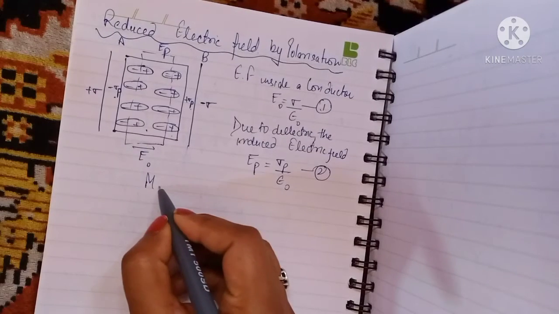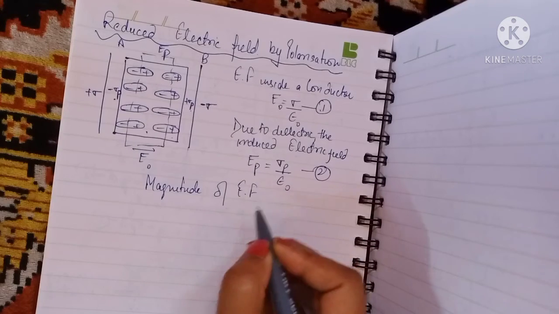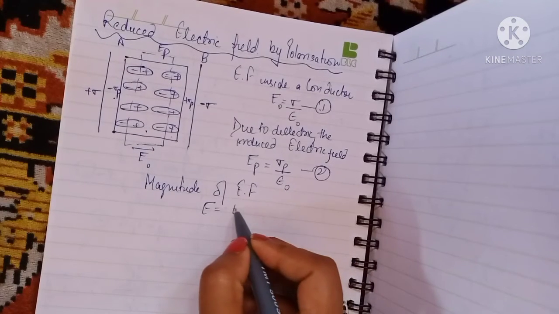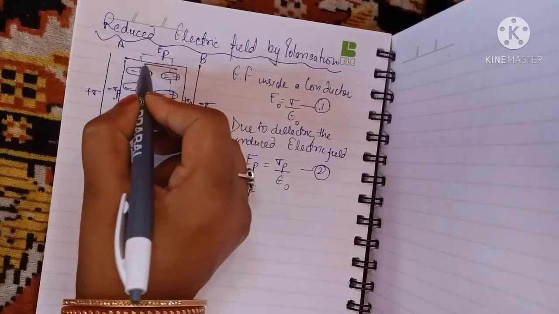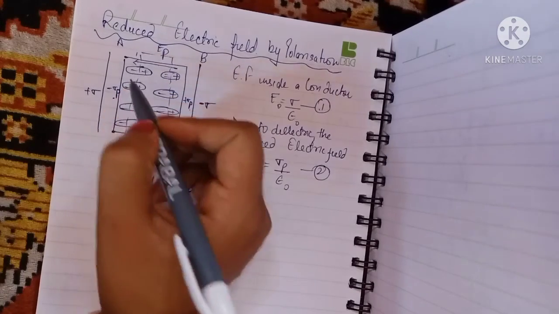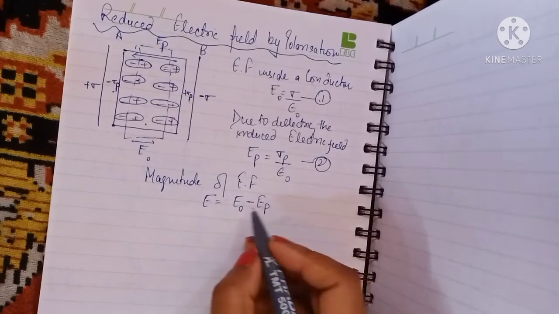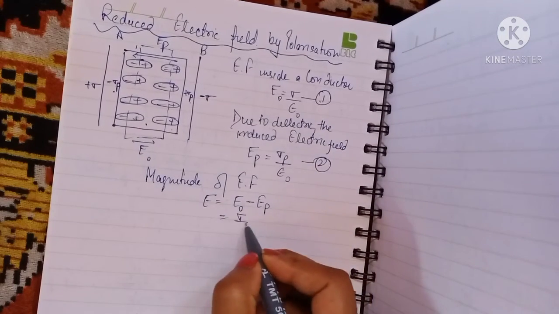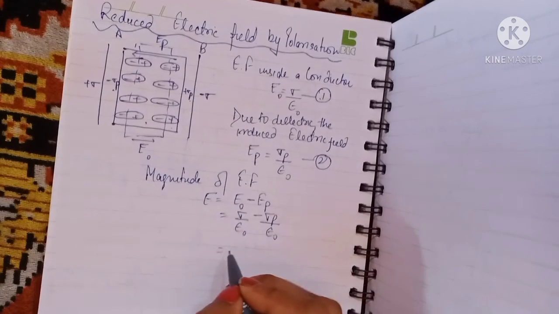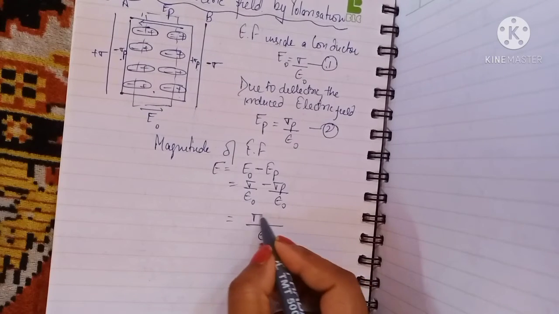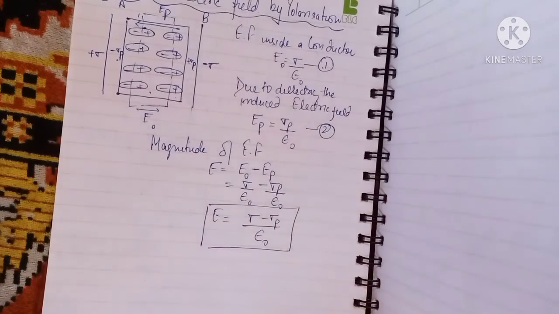Now if we want to write the magnitude of the total electric field here, that will be E is equal to E naught minus EP. Why is it minus? Minus because its direction is opposite to that of the electric field. So put the value E naught is equal to sigma over epsilon naught, and EP is equal to sigma p over epsilon naught. Whenever you take the LCM, it comes to sigma minus sigma p, and this is the value of the reduced electric field.